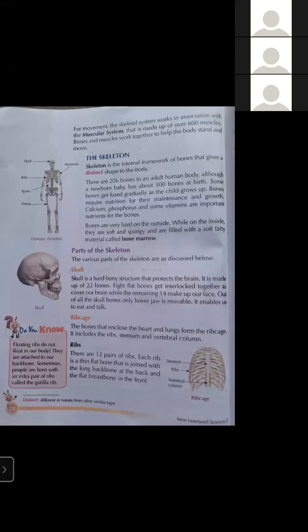Out of all the skull bones, only the lower jaw is movable. It enables us to eat and talk. So students, you can touch your face and feel that when we are eating or speaking, only the lower part of our jaw moves. We have a lower jaw and an upper jaw.